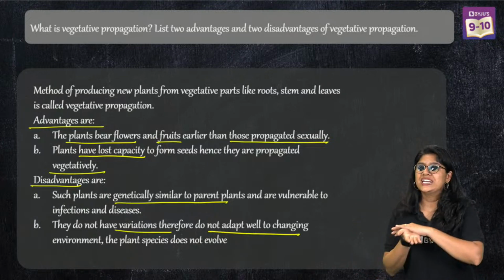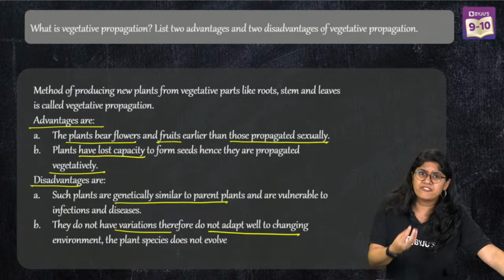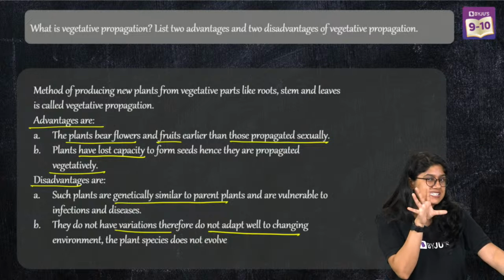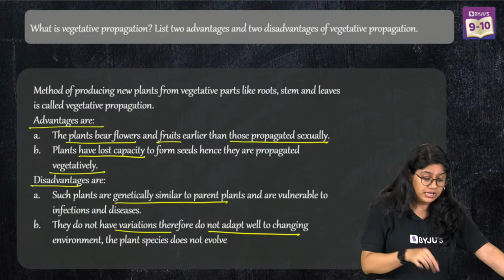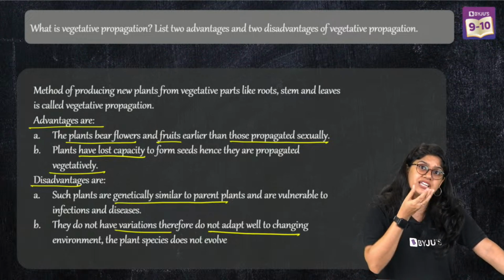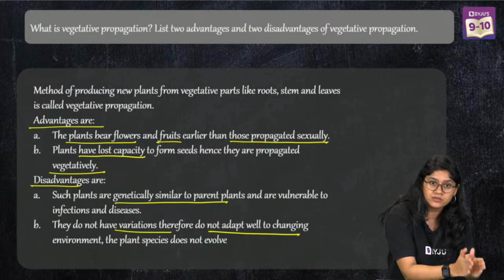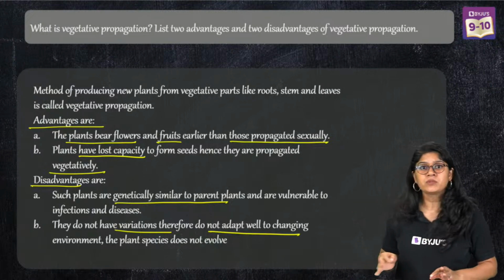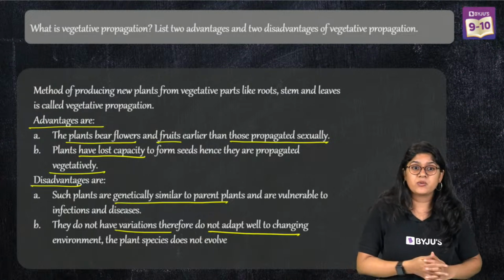Disadvantage, genetically all similar plants will be there, right? And they have to survive. They can easily get infected or diseased. Second disadvantage, they will not have any variation. So if I want to take a plant which is growing in X region to Y region, it might not survive in the Y region. Okay? Everyone, are we clear?